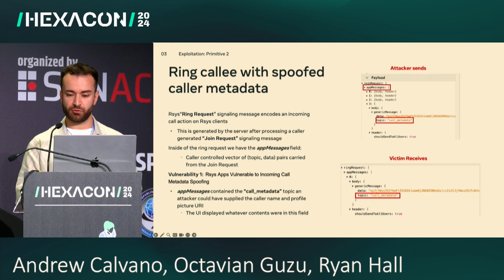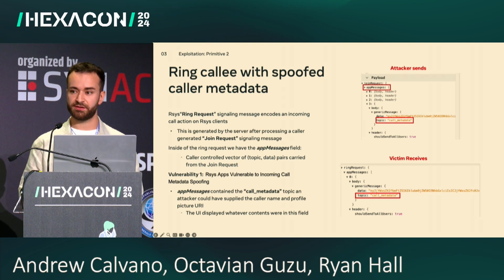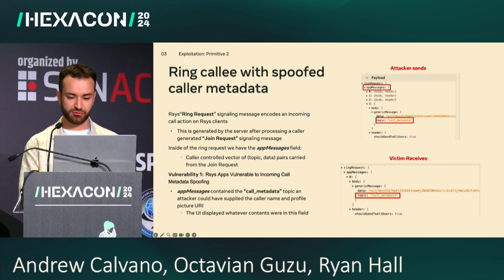When someone starts a call, they send an initial join request on the signaling channel. The message is processed by the backend server, and it is turned into a ring request that then gets sent to the callee, which makes their phone start ringing. Join requests contain some app messages used for setting the call up. They are reflected in what the callee receives in the ring request.